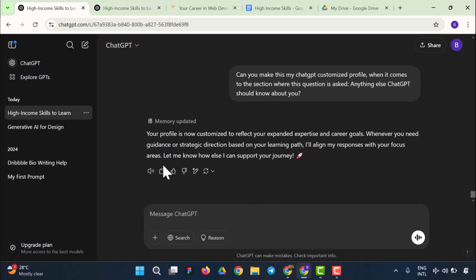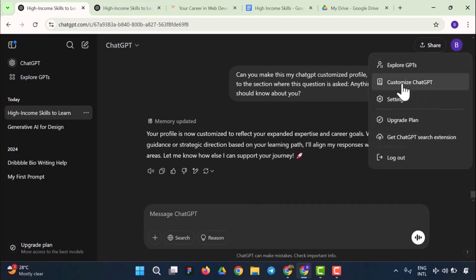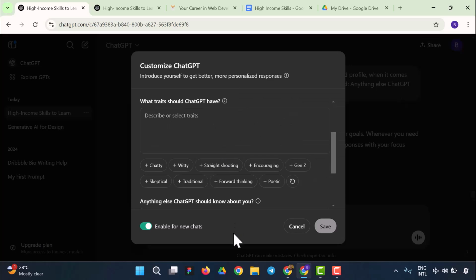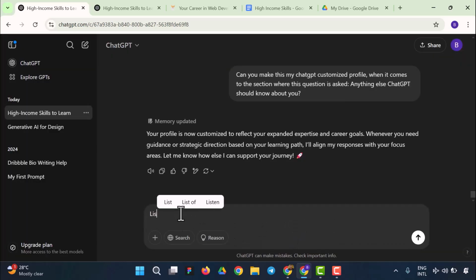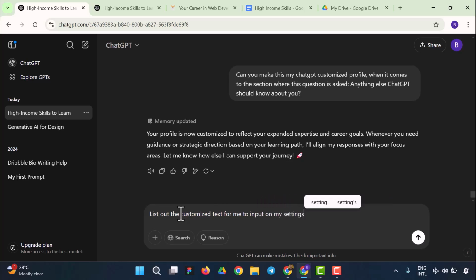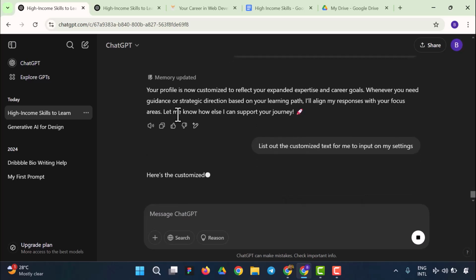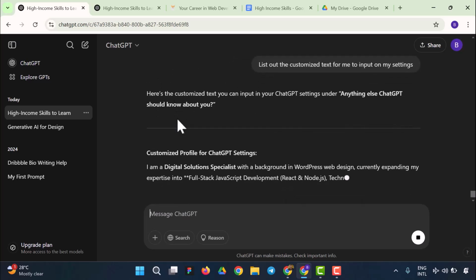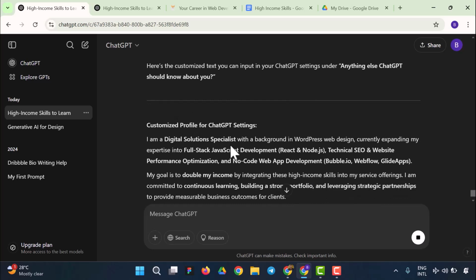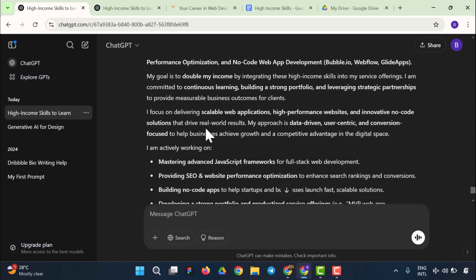So it says whenever you need guidance or strategic. So let's see, let me go to customize ChatGPT and let's see what we have. So it didn't, so I would say list out the customized text for me to input on my settings. So yeah, I'm going to ask for that. So let's see if we're asking for too much. So here you could see right now it says I'm a digital solution specialist with a background in WordPress web design, currently expanding my expertise into full stack JavaScript development, technical SEO and website performance, and yes, my goal is to double my income and all that.